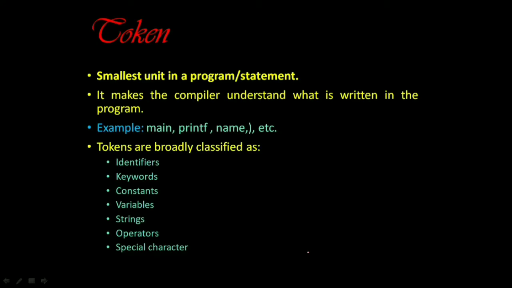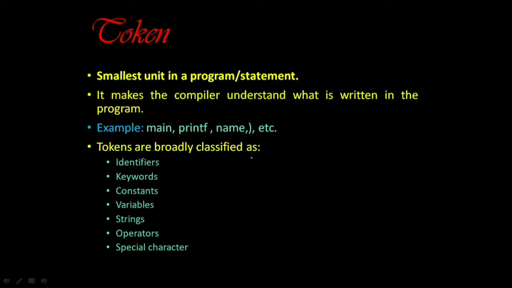Now, one of the most important is token. So what is token? Token is the smallest unit in a program or a statement. It makes the compiler understand what is written in the program. For example, main, printf. We have discussed all these things in detail in the last video. What is printf? Printf is an output function. If we talk about scanf, what is scanf? Scanf is an input function. So it is a token, right?